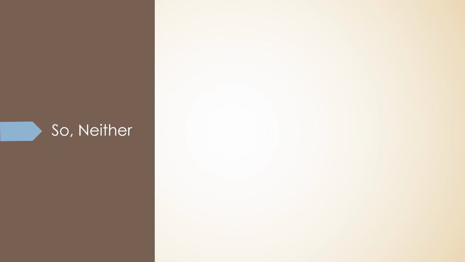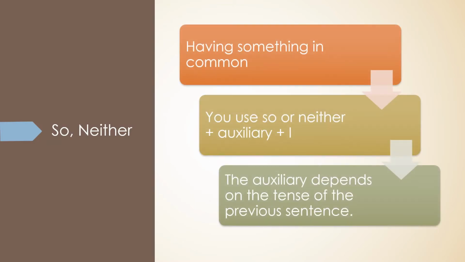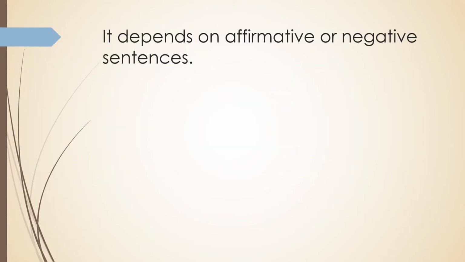Let's talk about so and neither. We use them when we have something in common with somebody else. You use so or neither plus auxiliary plus I, because you are going to refer to yourself when using them. And also, the auxiliary that you are going to use depends on the tense of the previous sentence, the one that you are agreeing with. So it depends on affirmative or negative sentences. We are going to use so or we are going to use neither.